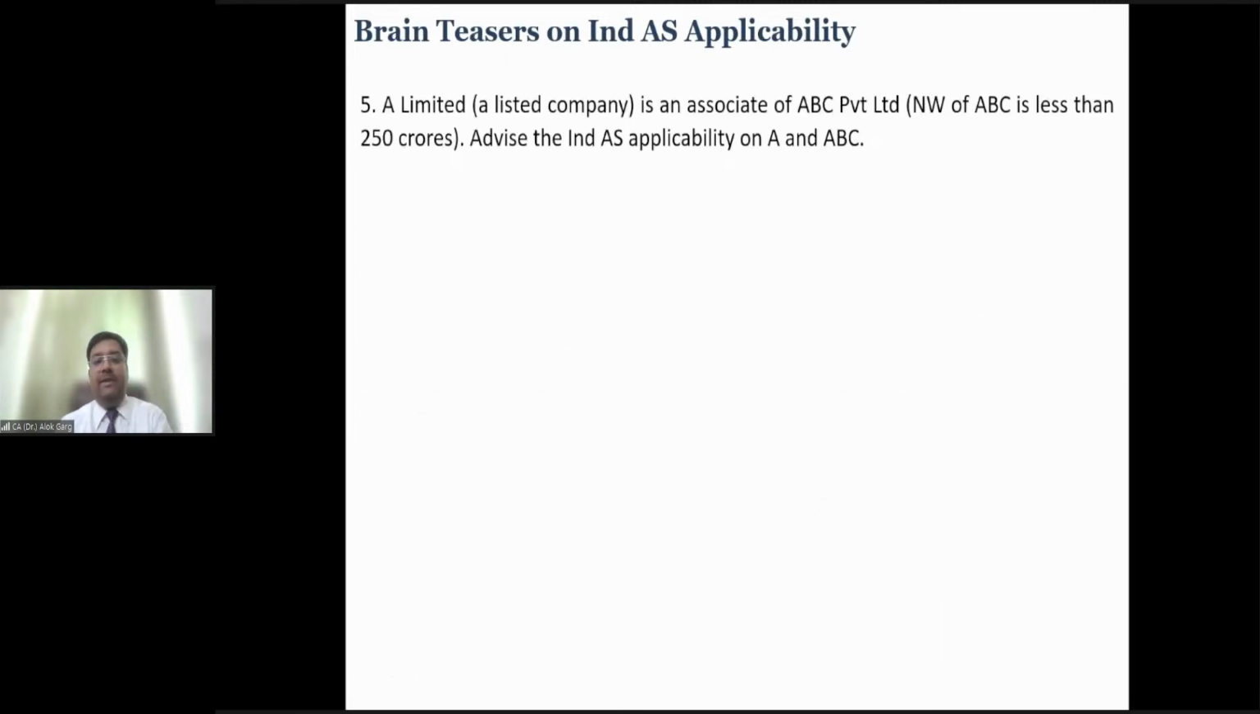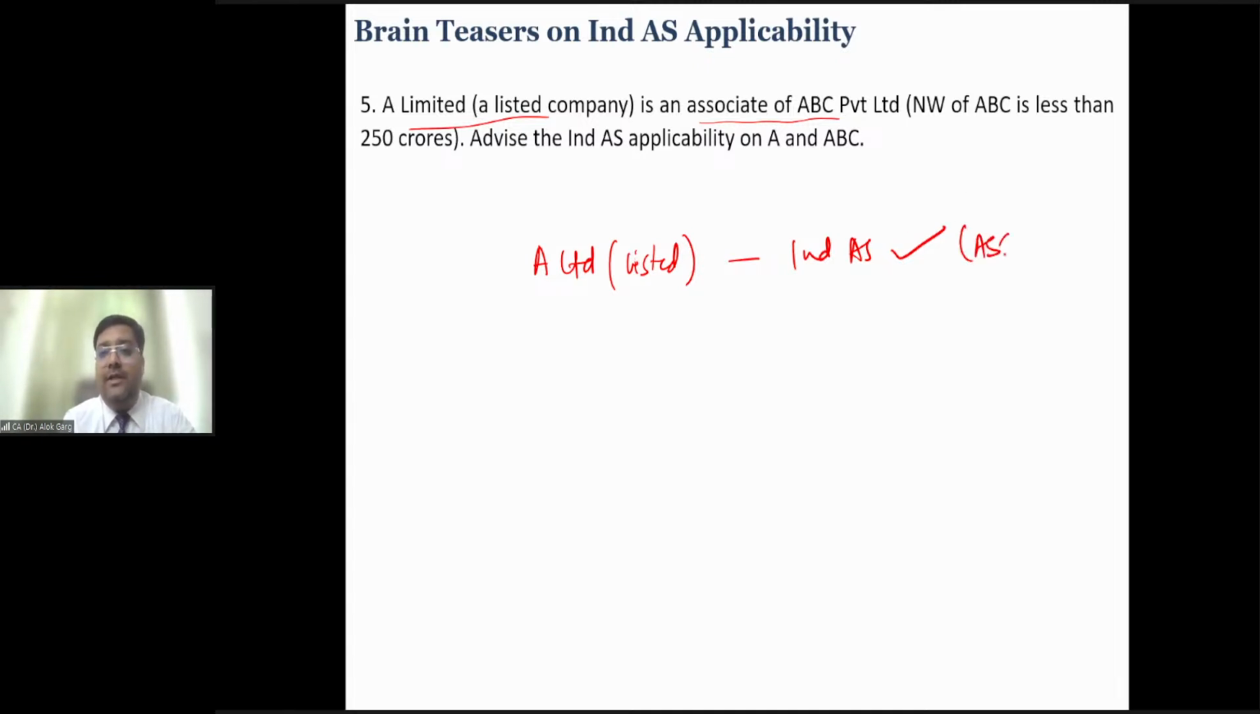A Limited, a listed company, is an associate of ABC Private Limited. So A Limited is a listed company. Of course, Ind AS will be applicable. A Limited, listed. Ind AS applicable? Yes. It is an associate of ABC Private Limited. So A Limited is associate, means ABC Private Limited is an investor. It's an investor.